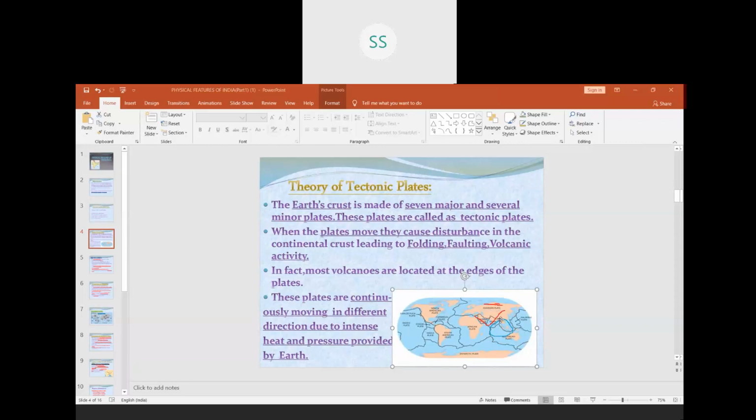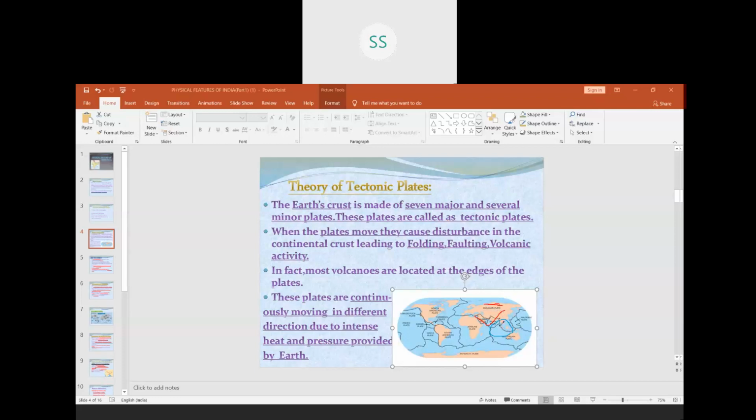Now what happened when it started moving here? This plate collided with the Eurasian plate. You know collision. When two rocks collide, what will happen? You might have seen that if a big rock collides with a small rock, the small rock will break into pieces. The same thing happened: this small Indo-Australian plate, when it drifted upwards, collided with the Eurasian plate, and the Eurasian plate is a bigger plate. So this Indo-Australian plate got divided.